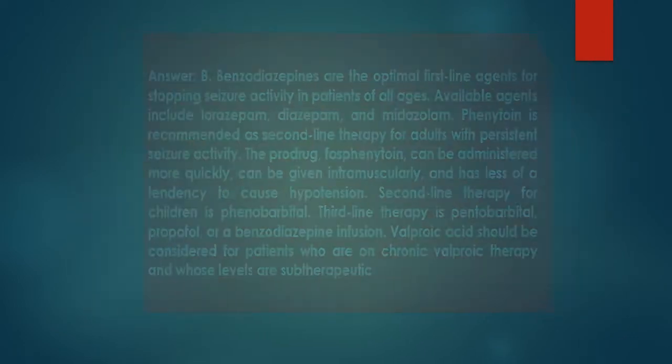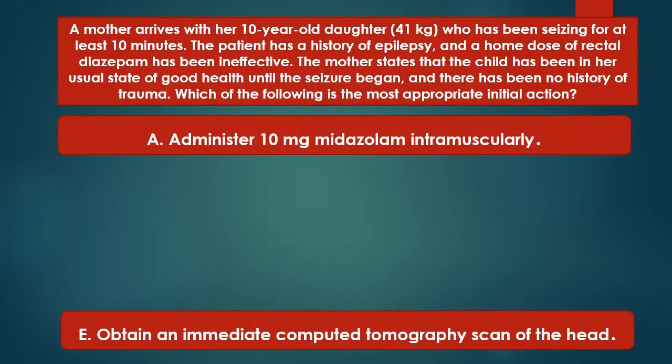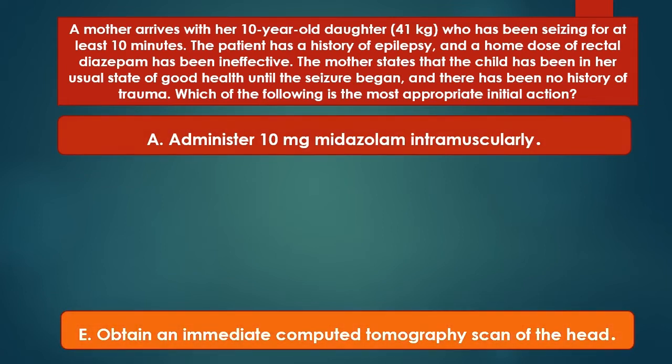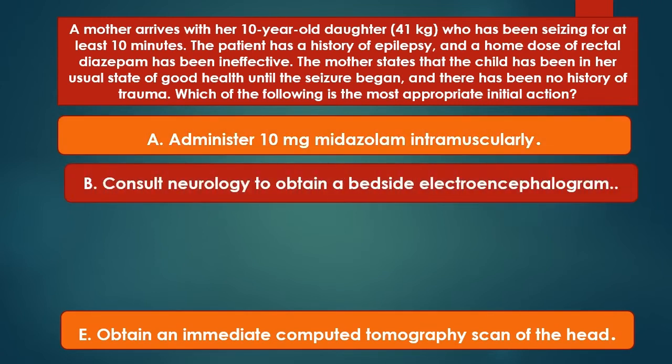A mother arrives with her 10-year-old daughter, 41 kilograms, who has been seizing for at least 10 minutes. The patient has a history of epilepsy, and a home dose of rectal diazepam has been ineffective. The mother states that the child has been in her usual state of good health until the seizure began, and there has been no history of trauma. Which of the following is the most appropriate initial action?